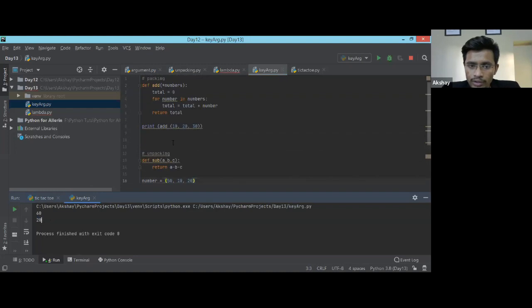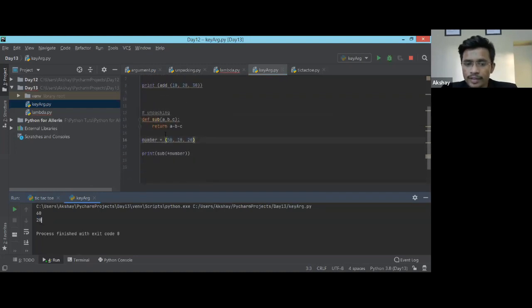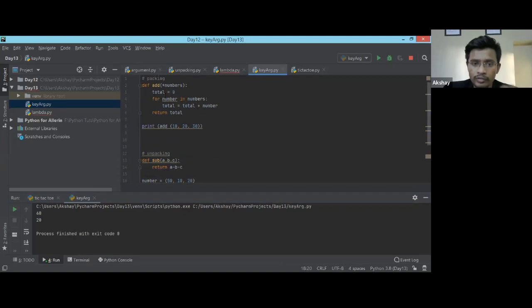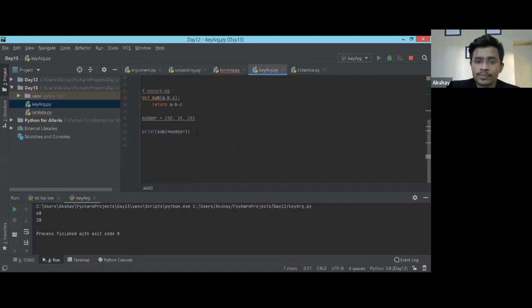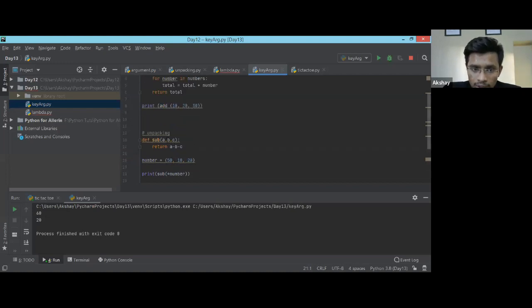This is what I wanted to clear up yesterday, when we skipped this unpacking part. This is about normal arguments. When we are talking about integers, strings and all those things, you can use a single asterisk and your work is done. But when you don't have a single data, or right now you are not sure, right?